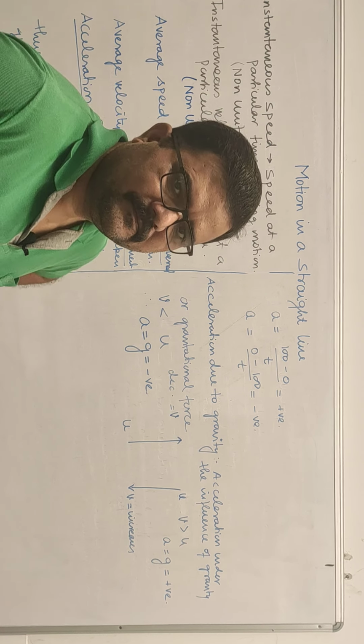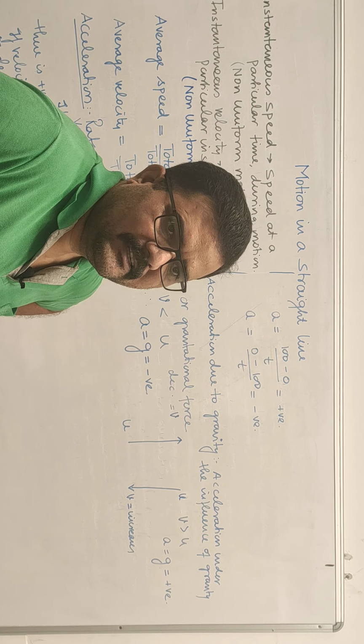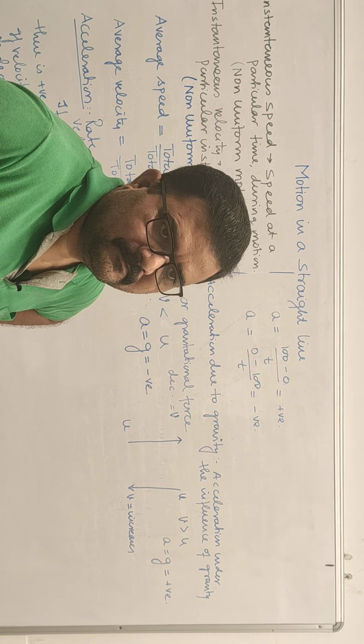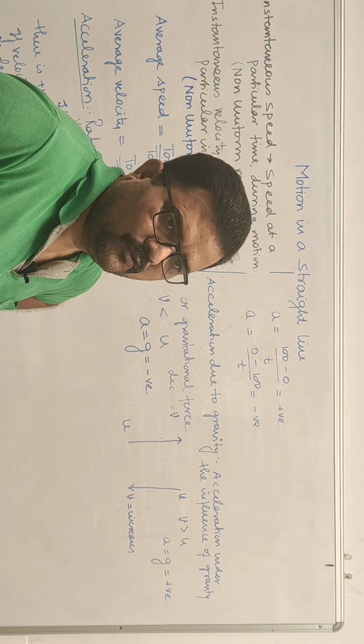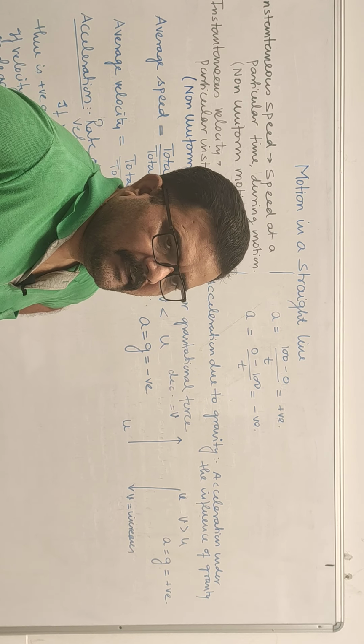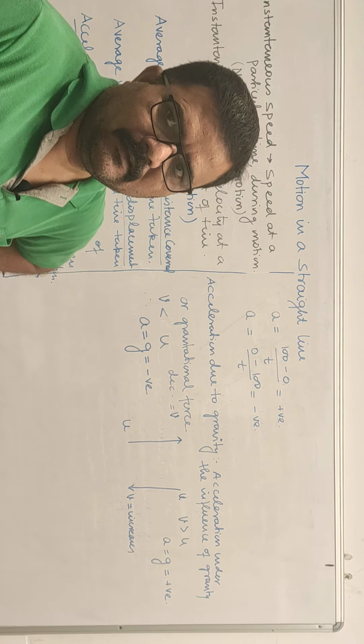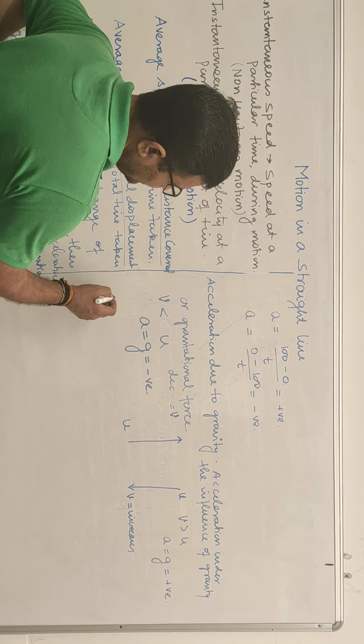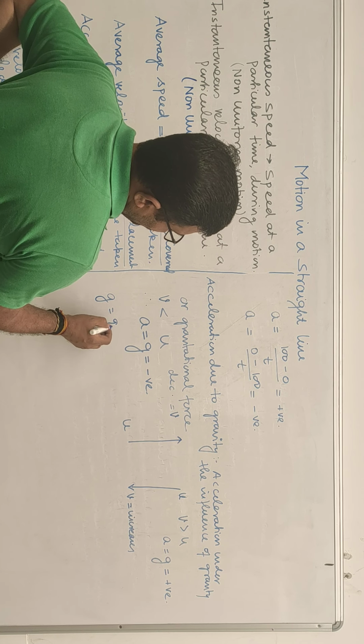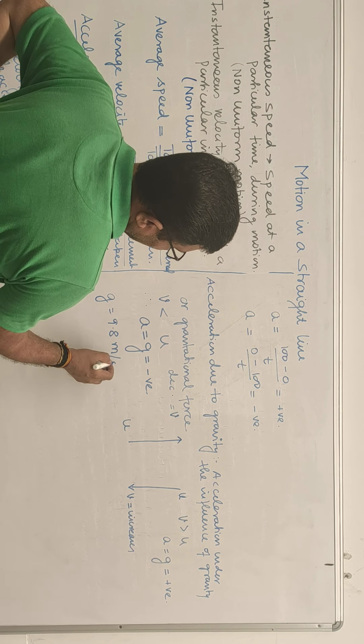Until and unless a value of acceleration due to gravity is mentioned, you have to use that value, otherwise you have to use 9.8. Acceleration due to gravity has a value equal to 9.8 meter per second square.